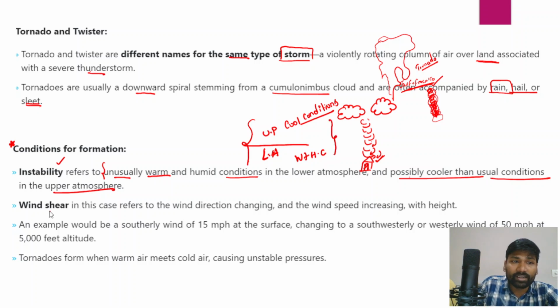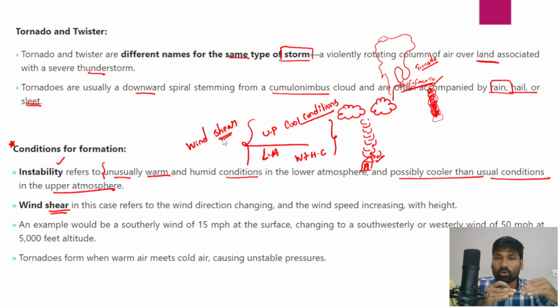Then wind shear is another factor that also favors the formation of these twisters. Wind shear usually means that there are different speeds of wind movement at different altitudes.